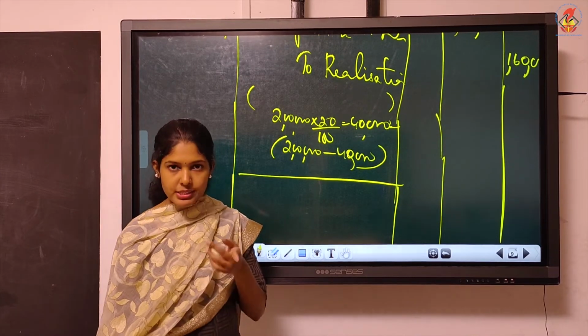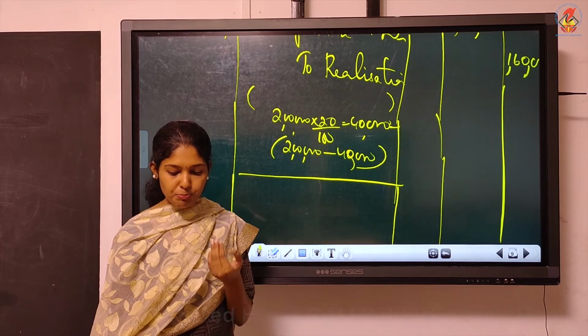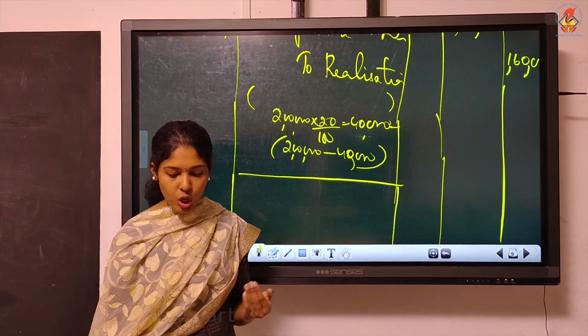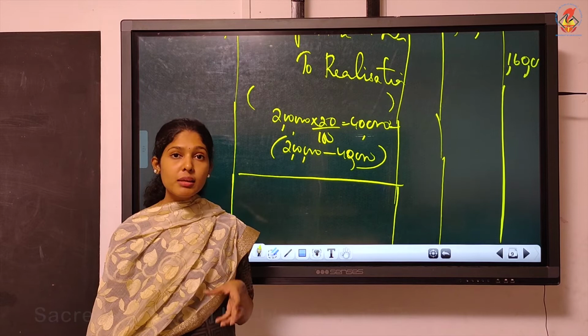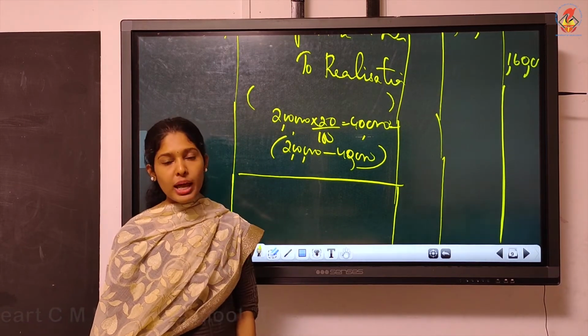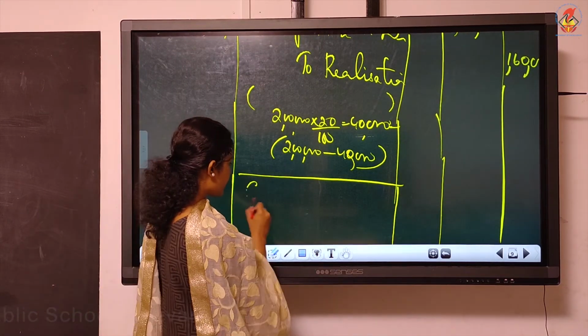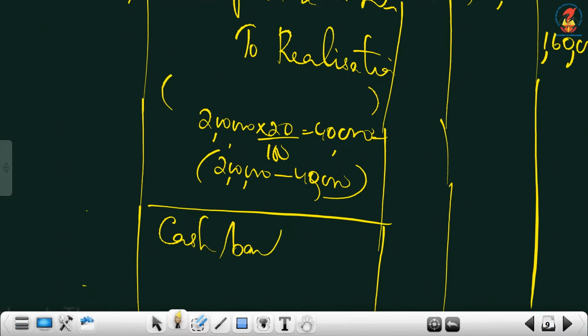Then next is, along with the same transaction we have, remaining stock was sold at a profit of 30% on cost. What is the remaining value of stock? Still we have 50%. That means 2 lakh worth stock. That was sold at a profit, and what we are getting in return is cash or bank. So cash or bank debtor to realization.